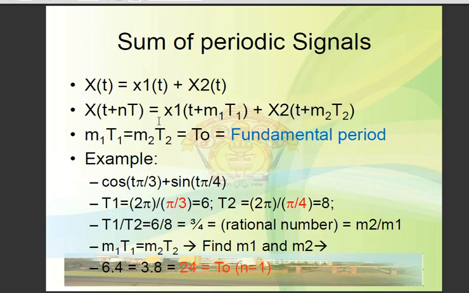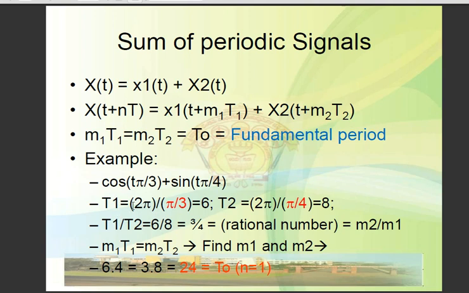Let's see the situation wherein a signal is the sum of two signals. When our signal is the sum of two signals, how do we find its periodicity? Let's consider the first one as cos of pi by 3 t, and the second one as sine of pi by 4 t.